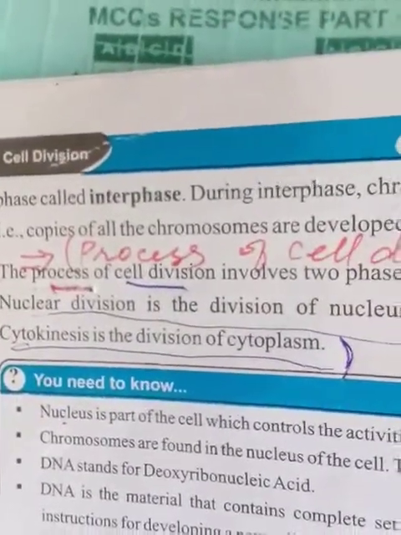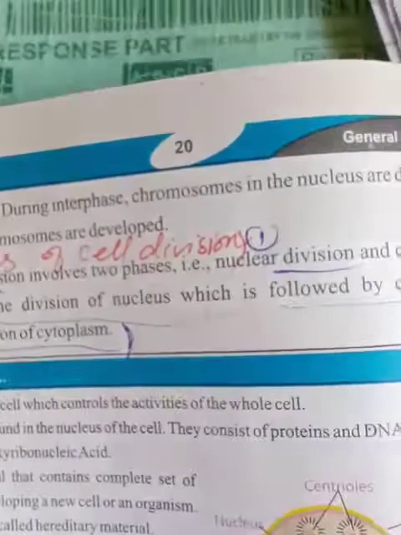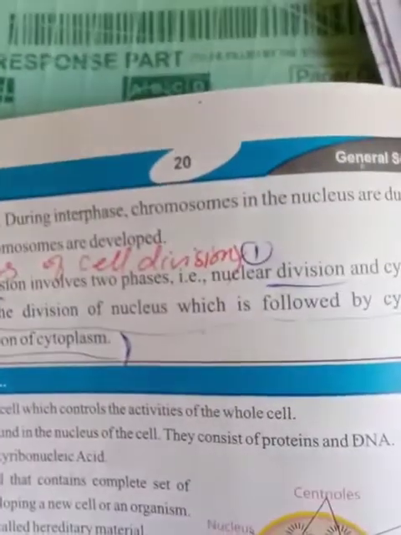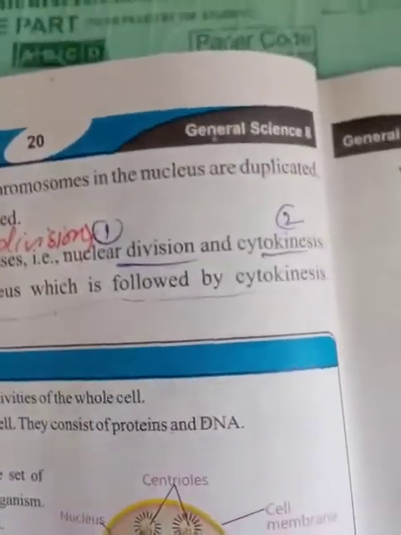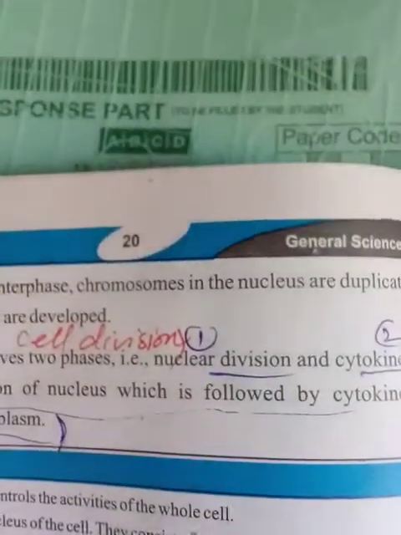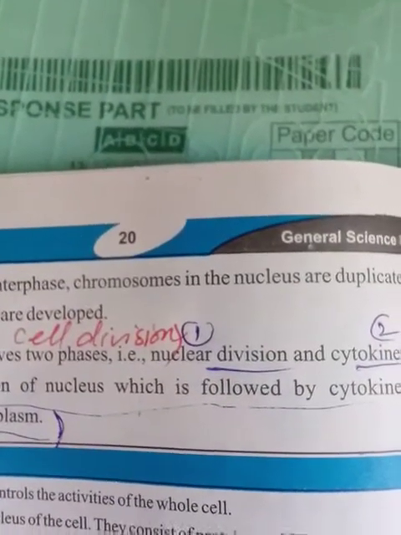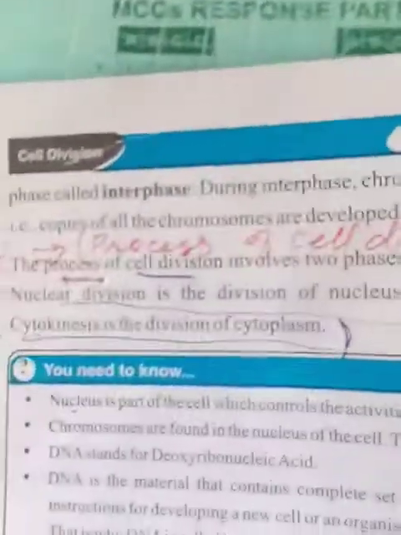What is the process of cell division? The process of cell division involves two phases. 8th class, the process of cell division has two phases, nuclear division and cytokinesis. As the name shows, nuclear division means that the nucleus divides.